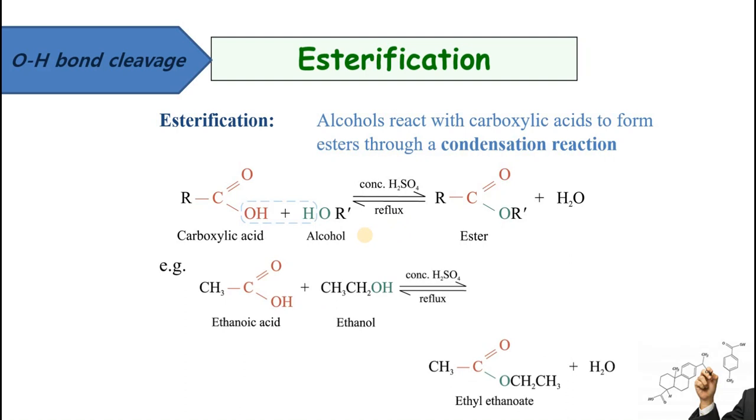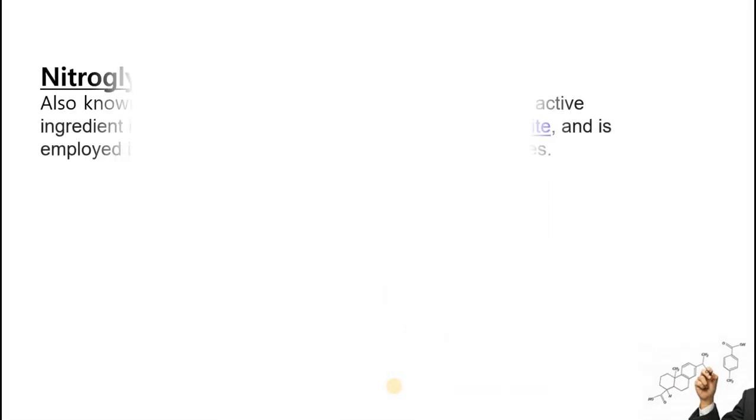For example, a precise reaction can be shown. Ethanoic acid is taken, which is reacting with ethanol, and in this case again concentrated sulfuric acid is being utilized, and the product produced is ethyl ethanoate. From here hydrogen has been lost, and this alkoxide ion has been attached to the carbon atom, making ethyl ethanoate. Along with that, water is being produced. This reaction is of great importance in industries.